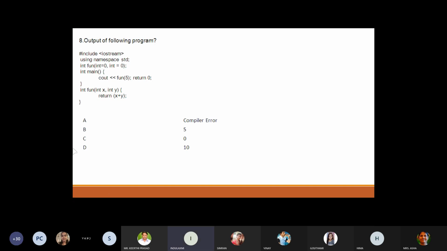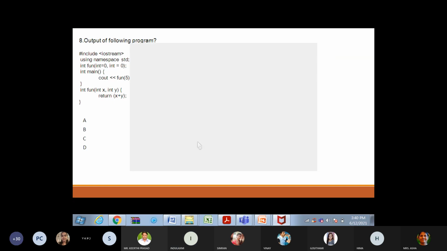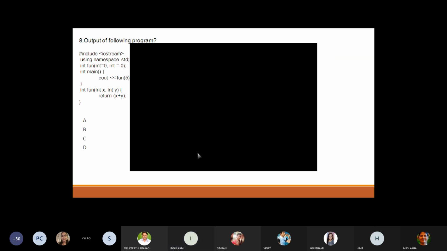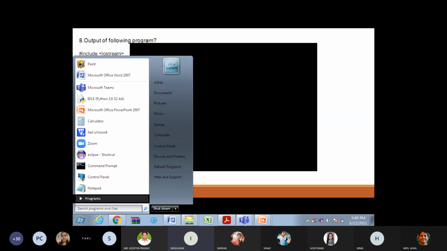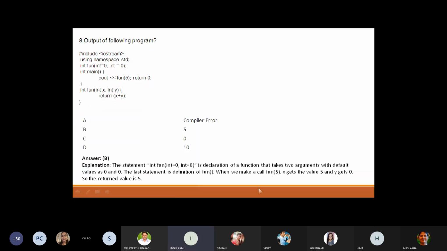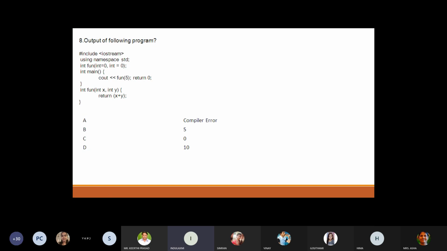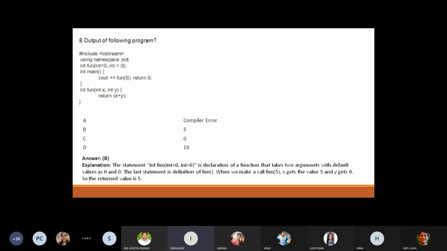Option A is compiler error, B is 5, C is 0, D is 10. Can anyone answer? Option B. Okay. Option B, 5. Right. Can you explain this?